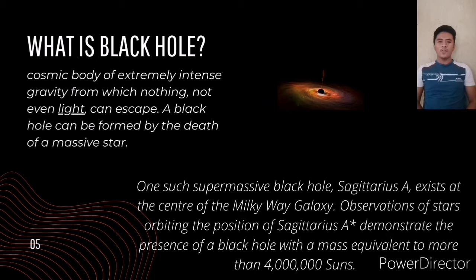First, what is a black hole? A black hole is a cosmic body of extremely intense gravity from which nothing, not even light, can escape. A black hole can be formed by the death of a massive star. One such supermassive black hole, Sagittarius A, exists at the center of the Milky Way galaxy. Observation of stars orbiting the position of Sagittarius A demonstrates the presence of a black hole with a mass equivalent to more than 4 million stars.